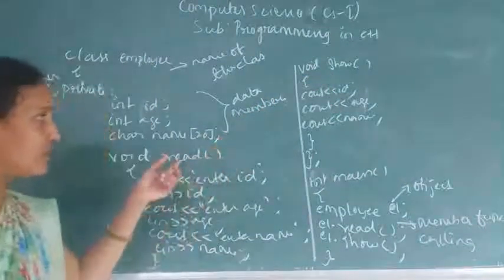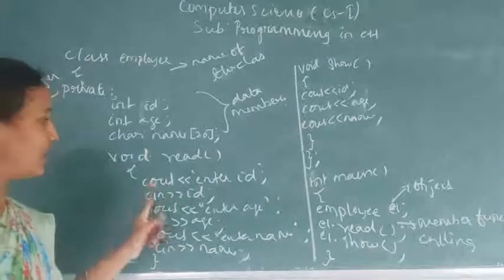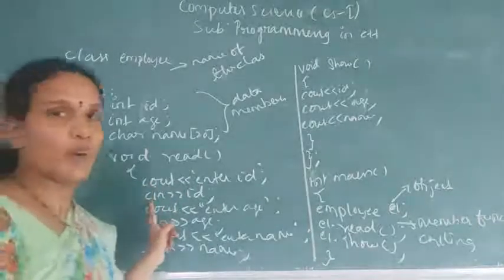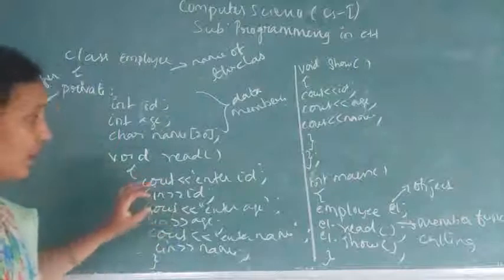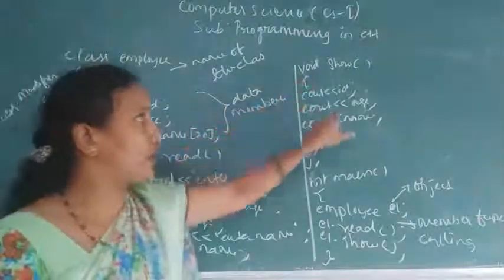In this, using this function, I am taking these three variables' values from a user, using cin and cout. Cin is nothing but the console input. Understood? Now, these three values are ready. The three values I am printing by using the void show method.